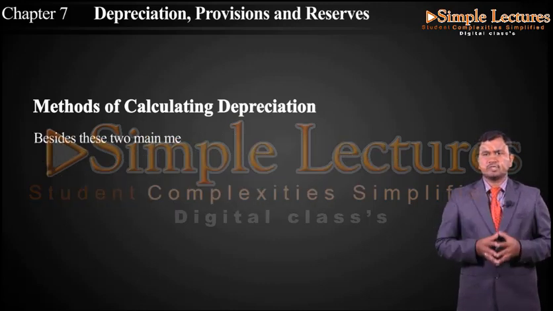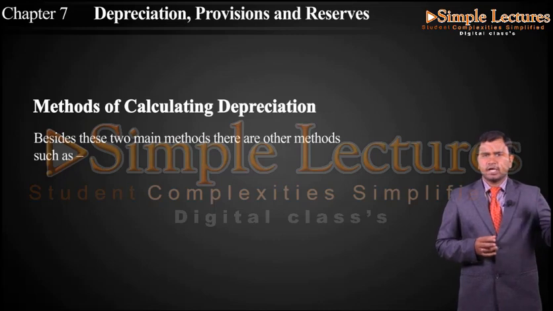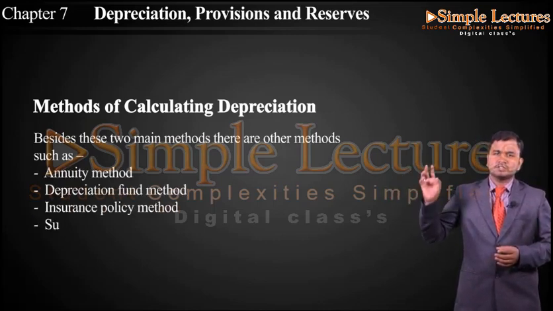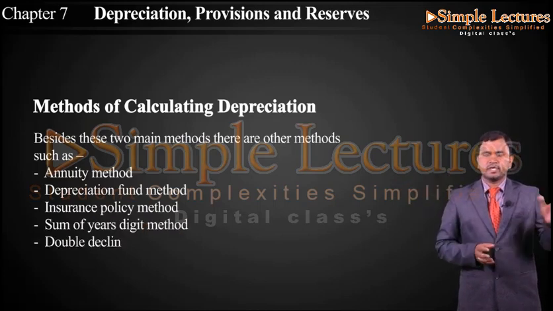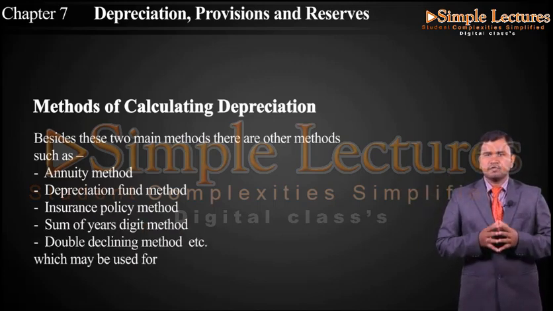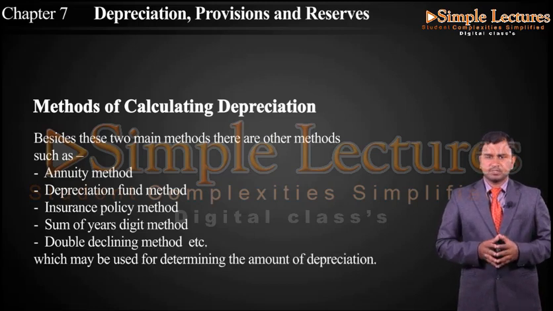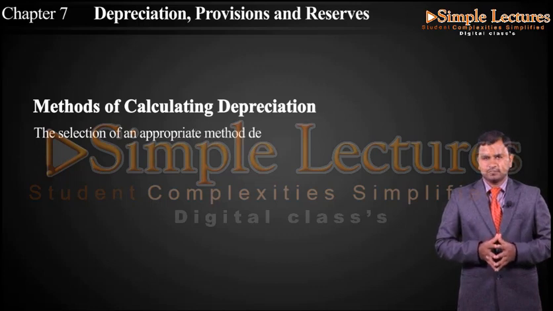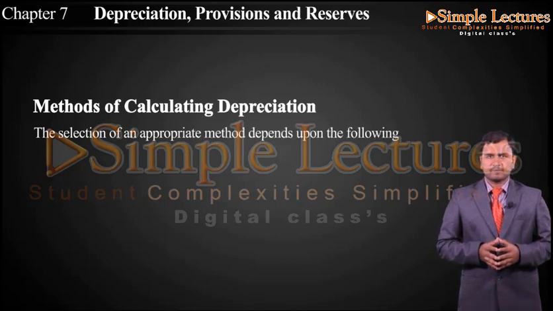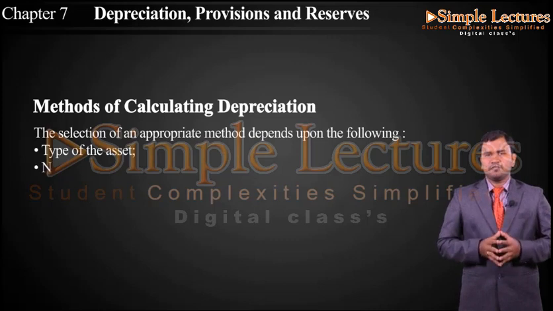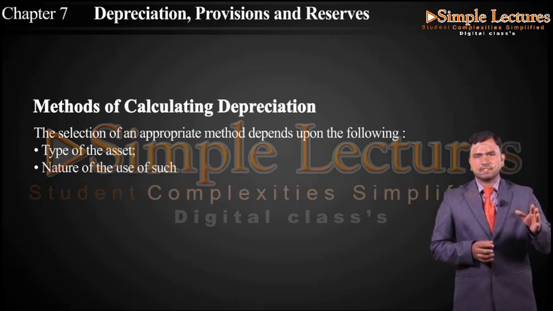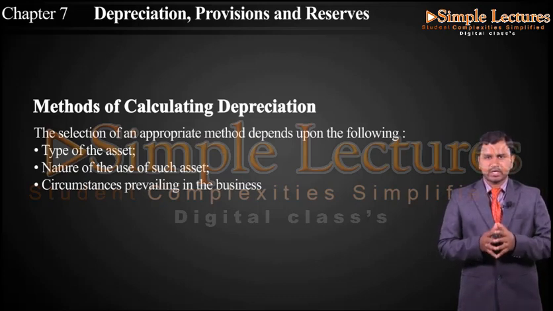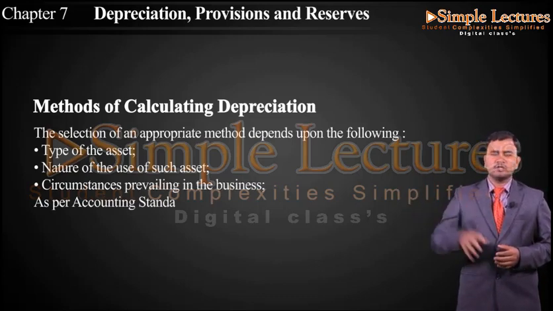Besides these two main methods, there are other methods such as annuity method, depreciation fund method, insurance policy method, sum of years digit method and double declining method, etc., which may be used for determining the amount of depreciation. The selection of an appropriate method depends upon the following. First, the type of asset, the nature of use of such asset, and circumstances prevailing in the business.